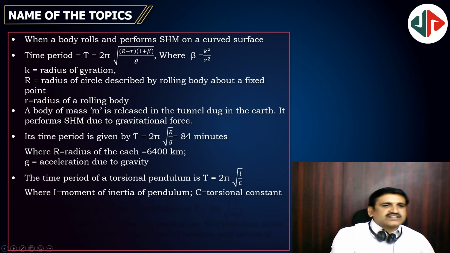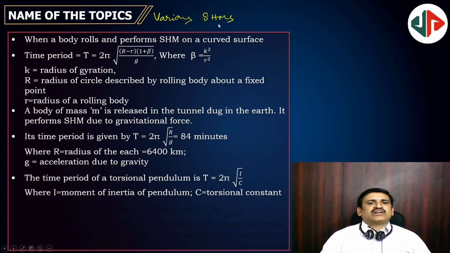various time periods, various SHMs. When a body rolls and performs SHM on a curved surface, time period T = 2π√((R − r)(1 + β)/g), where β = k²/r². And a body of mass m is released in a tunnel dug in the earth, then its time period is 2π√(R/g) only, 84 minutes is the time period for the earth.